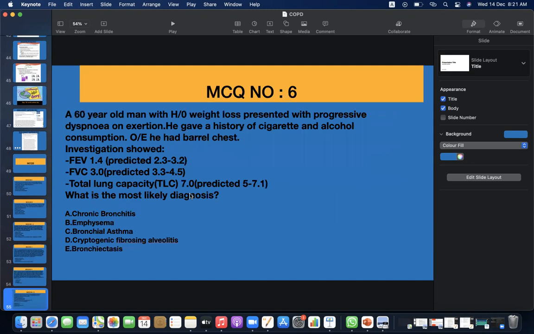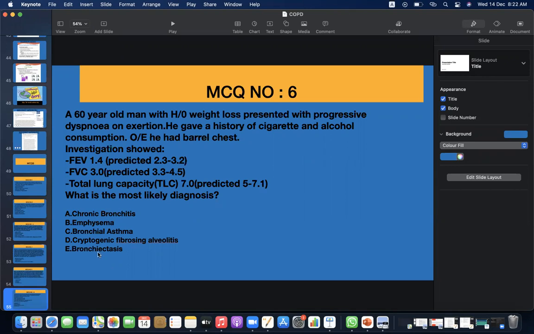MCQ number 6. A 60-year-old man with a history of weight loss presented with progressive dyspnea on exertion. He gave a history of cigarette and alcohol consumption. On examination, he had a barrel chest. Investigation showed FEV1 1.4, FVC 3.0, total lung capacity 7. What is the most likely diagnosis? A. Chronic bronchitis. B. Emphysema. C. Bronchial asthma. D. Cryptogenic fibrosing alveolitis. E. Bronchiectasis.